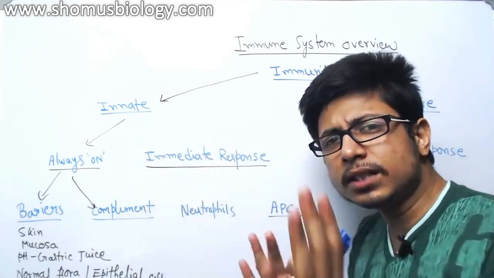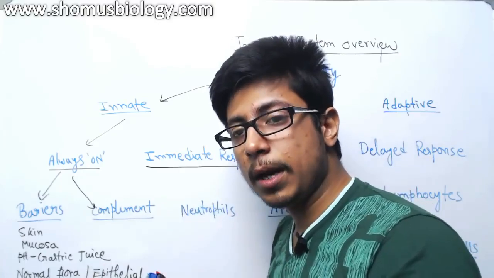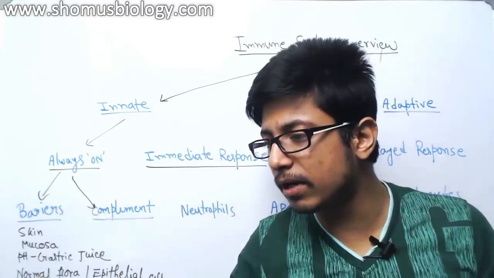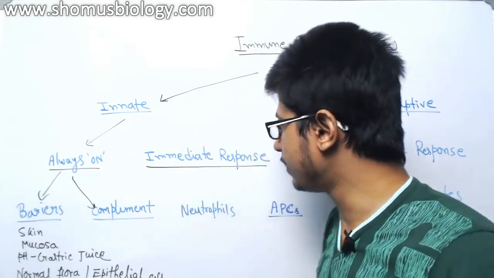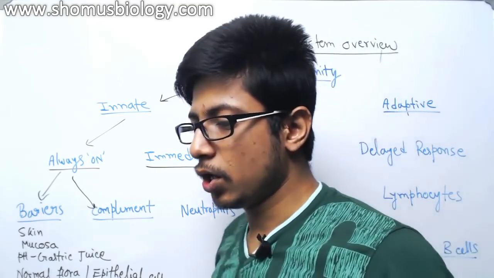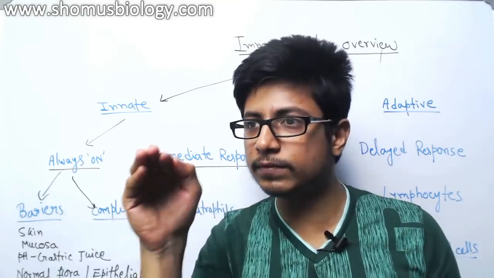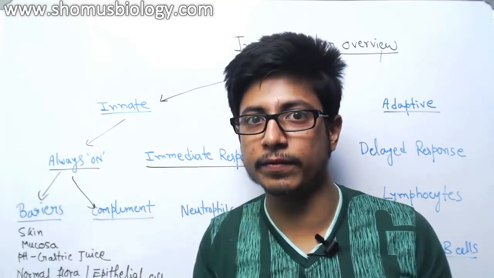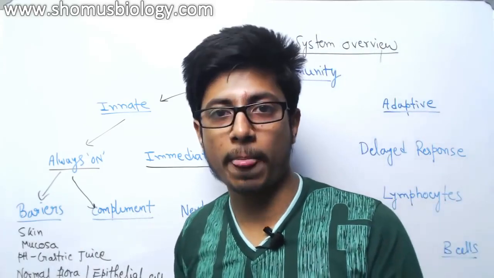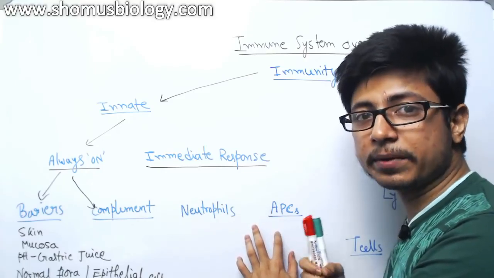Now there is another mode of the immune system which is not always on, but when the bacteria enter, it will develop very rapidly. For example, there are some cells present in our bloodstream, but sitting there, not activated. Whenever any bacteria or any virus invades, these cells will be activated and they will start doing their job. Examples are neutrophils and antigen presenting cells.